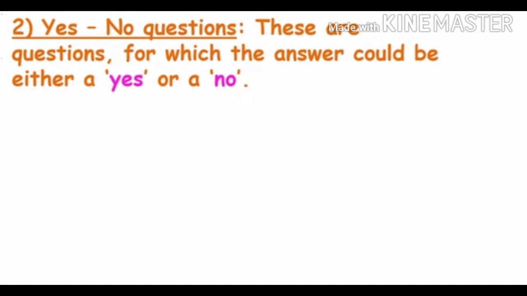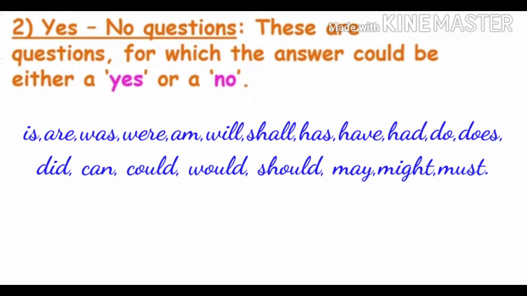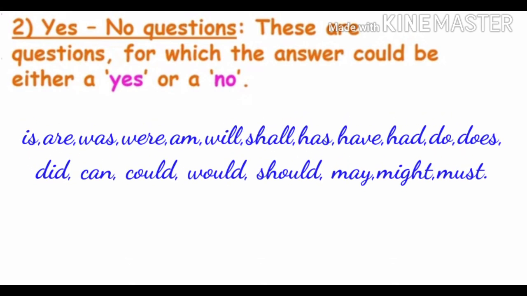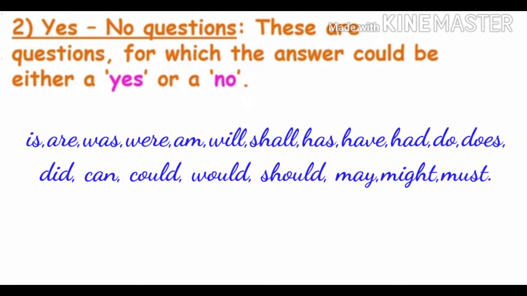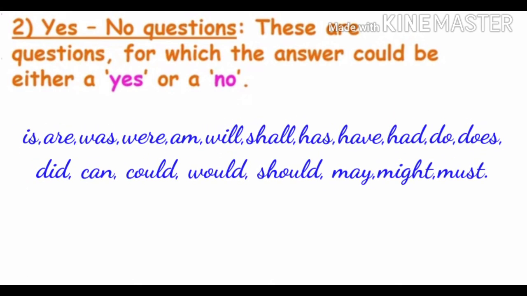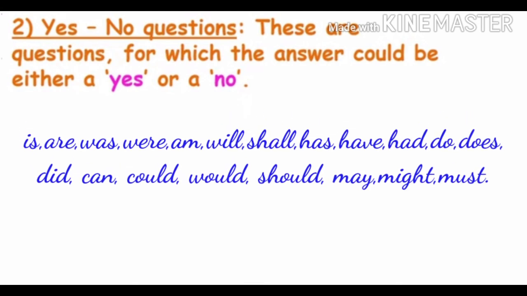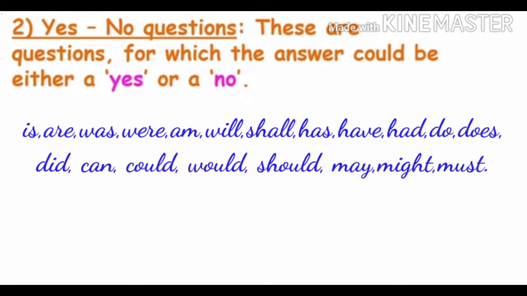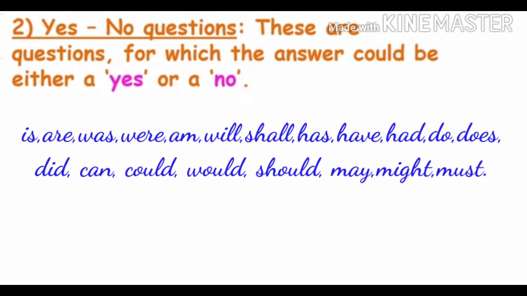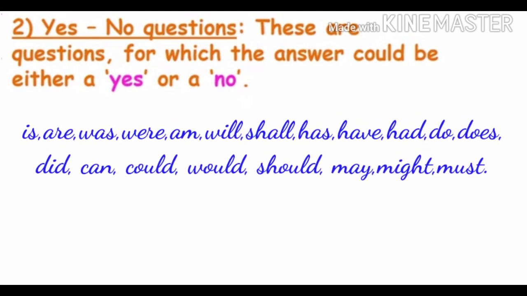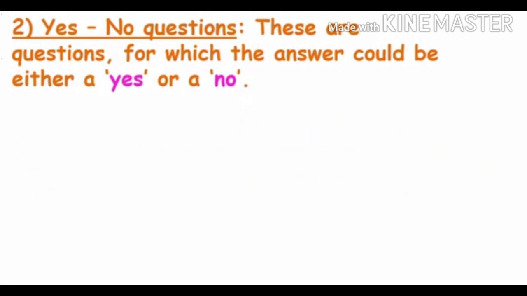For example, is, are, was, were, am, will, shall, has, have, had, do, does, did, can, could, would, should, may, might and must. For example, is he coming? Shall I come too? Had they finished? May I come along? So these are some of the few examples of yes or no type of questions.